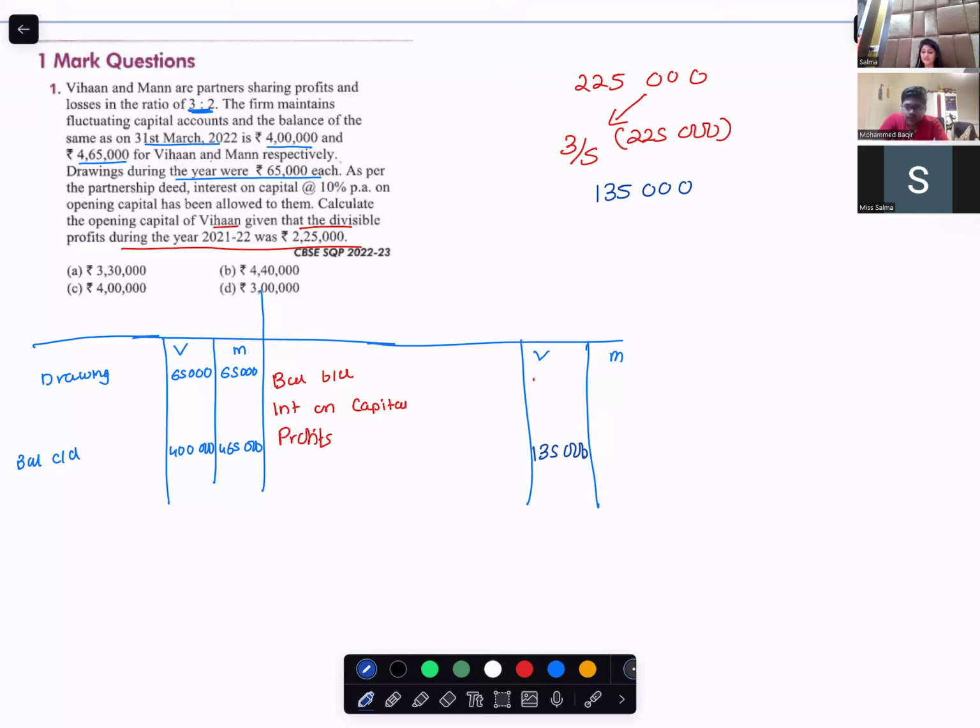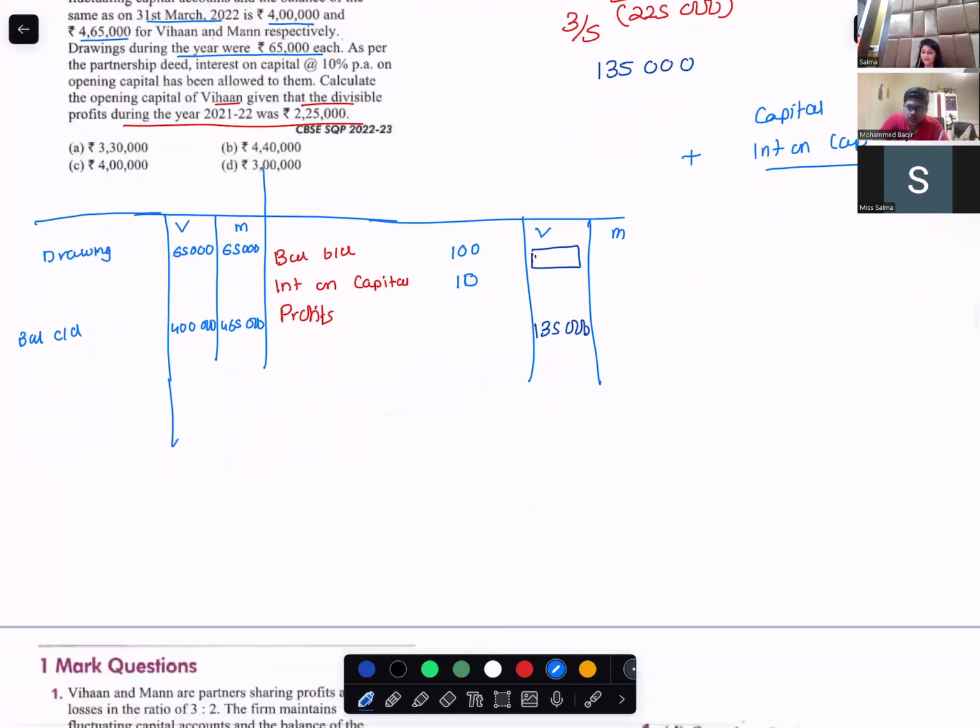What do they want from us? Opening capital of Vihan. Suppose the opening capital of Vihan is 100. Interest on capital would be 10% of it. So capital plus interest on capital would sum up to how much? 100 is capital. Interest on capital would be 10. So capital plus interest on capital would sum up to 110.